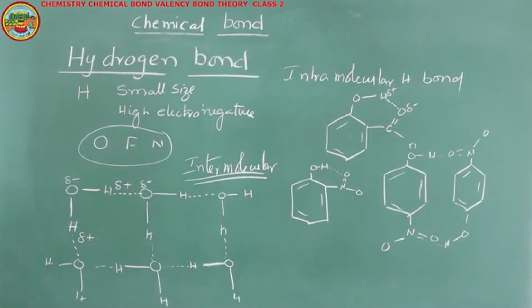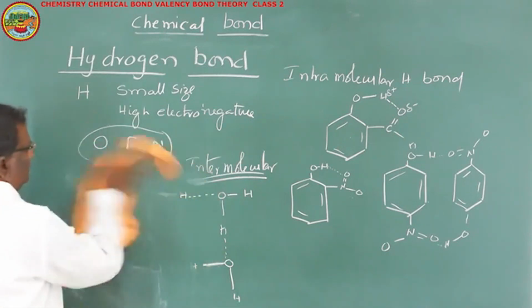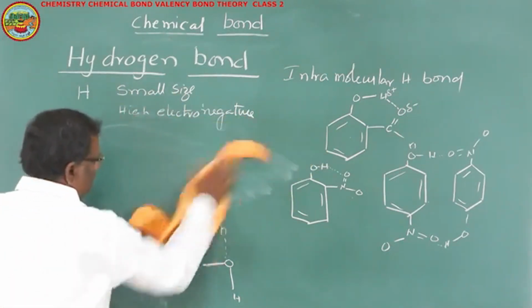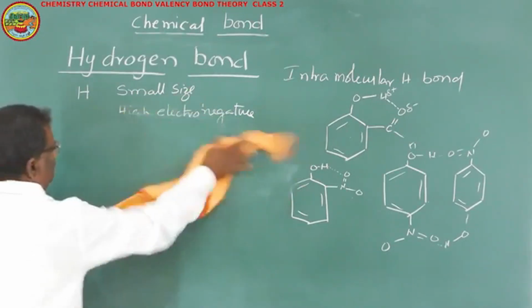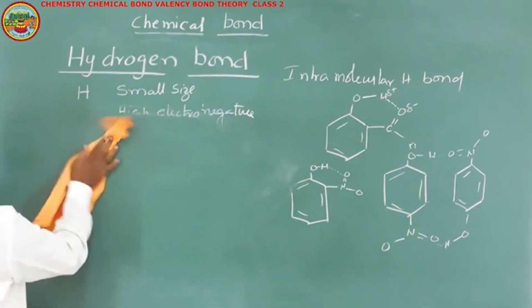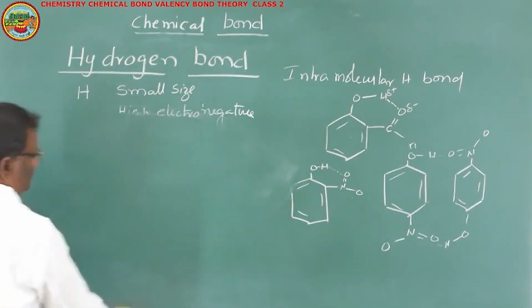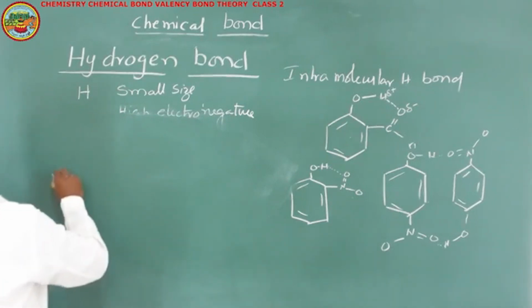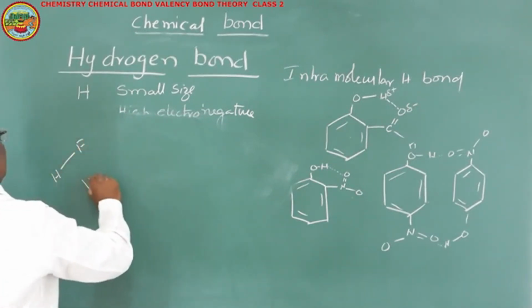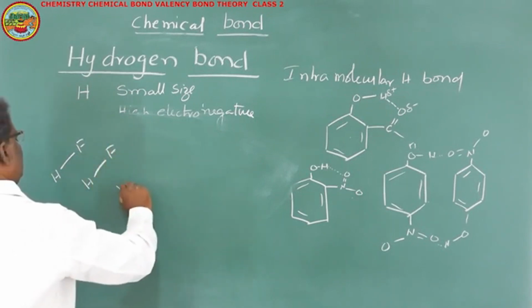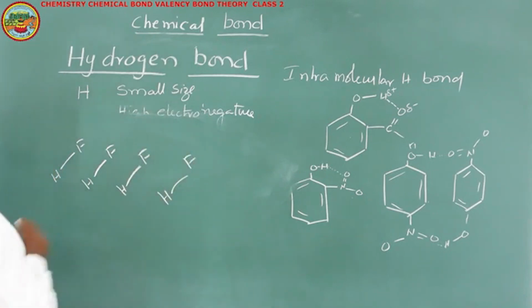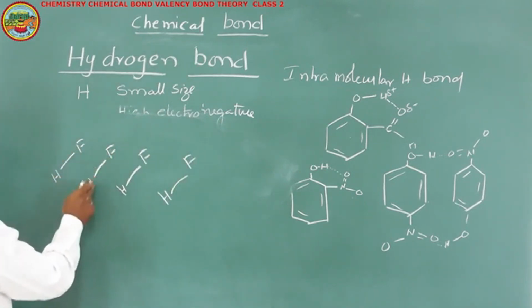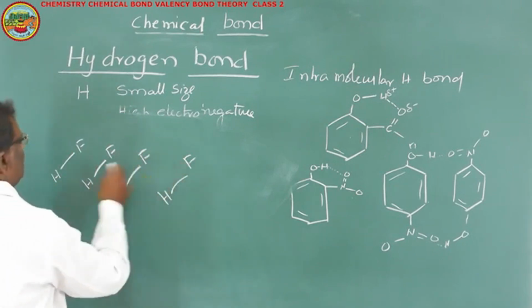We can find intermolecular hydrogen bonds in hydrogen fluoride. So in HF, this is one HF molecule, this is another HF molecule, this is some other HF molecule, like that.